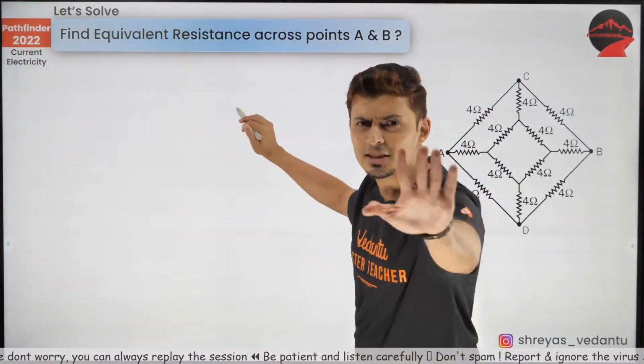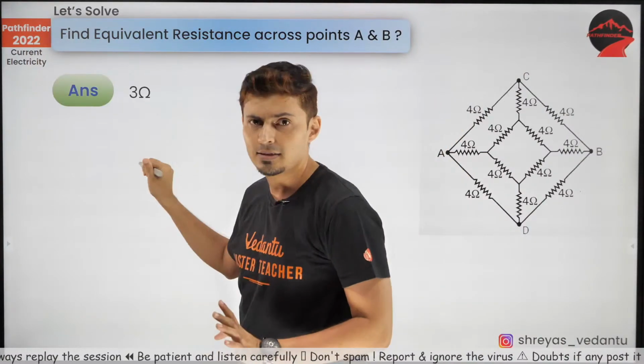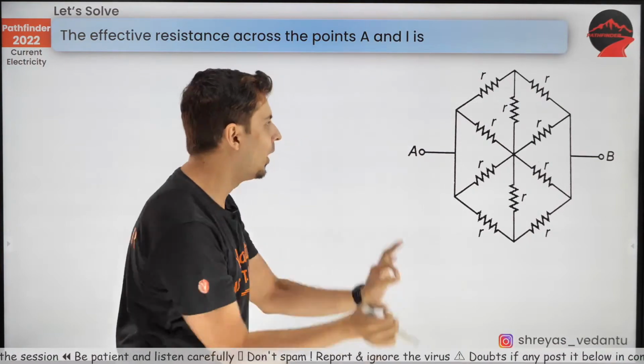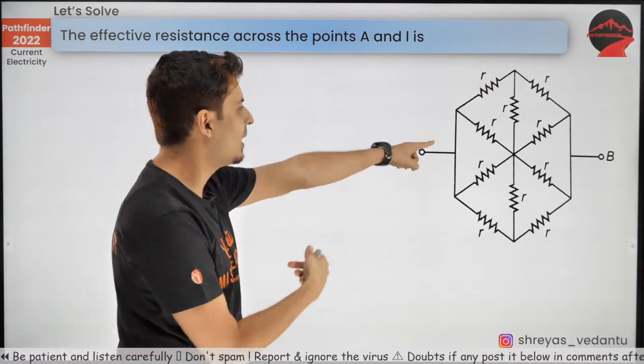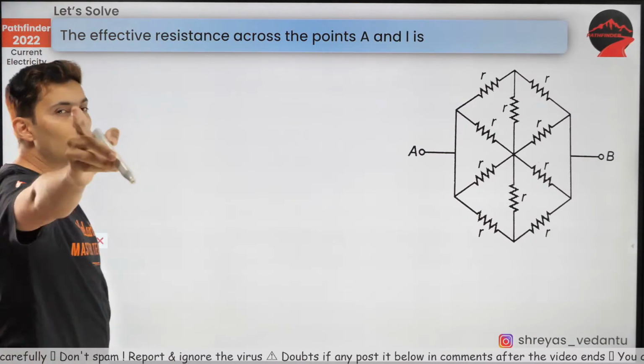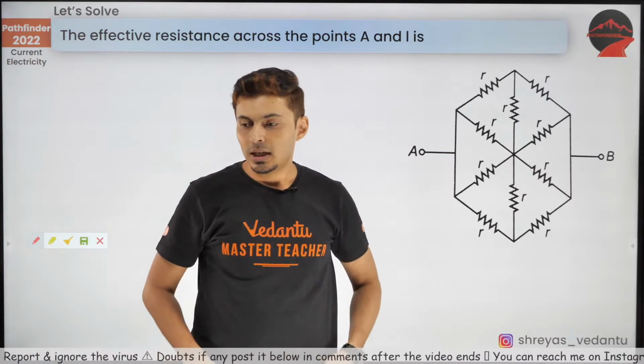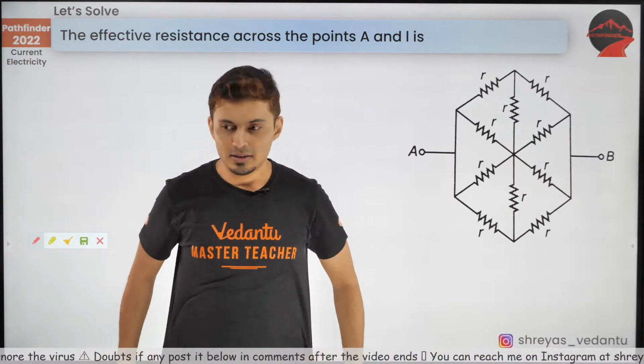Okay. Last problem for today. Beautiful question. I'm pretty sure you want to solve this problem. You'll be like, sir, please tell me how to solve this question. Yes, it's very simple. First of all, do you see something which is symmetric?